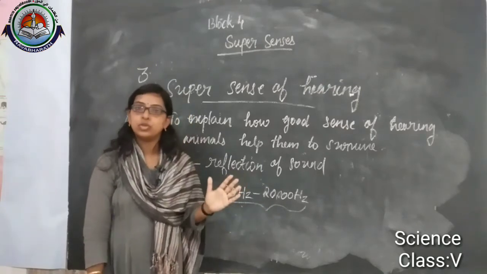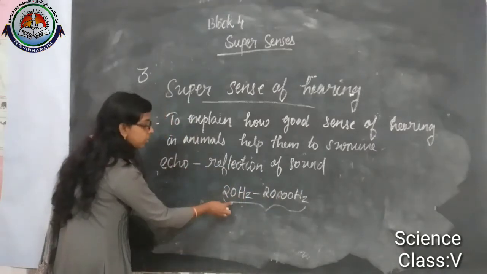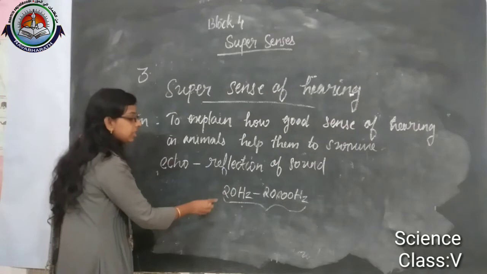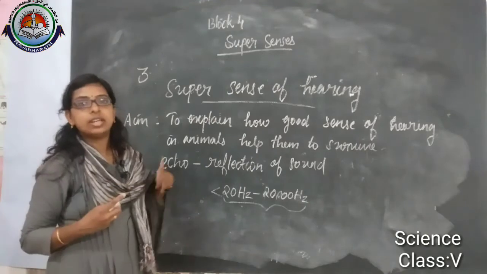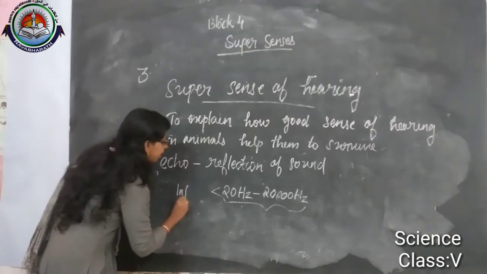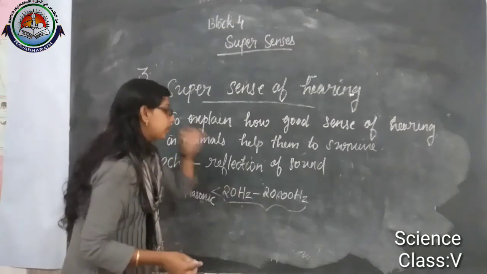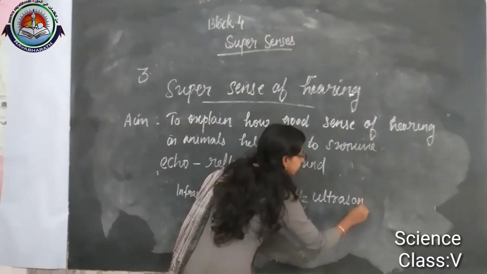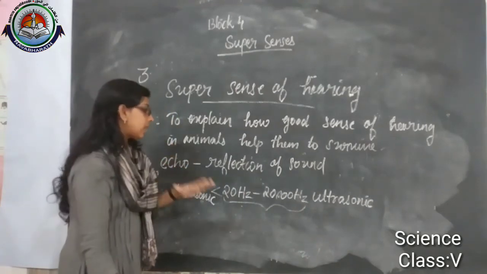Our ear will not respond to that. Sound less than 20 hertz is considered infrasonic sound, and sound more than 20,000 hertz is ultrasonic sound.